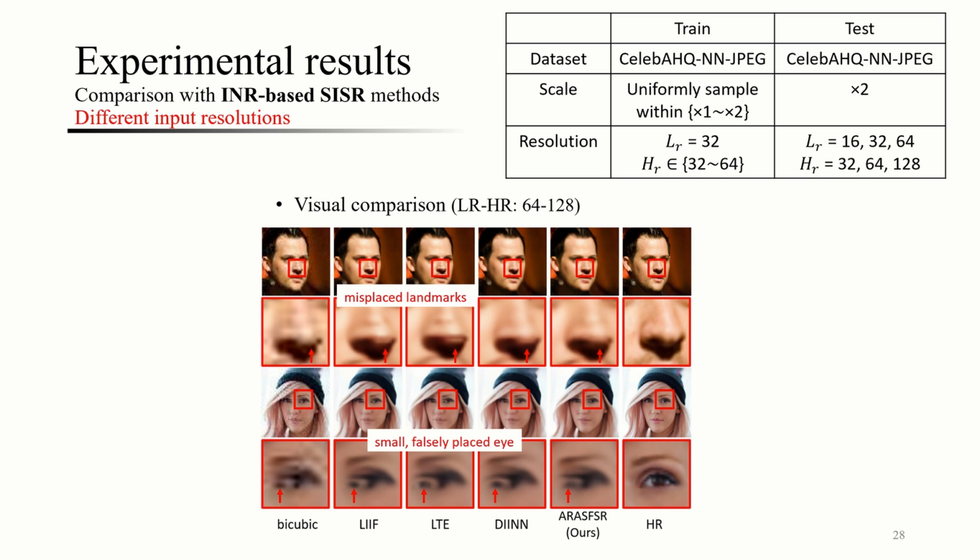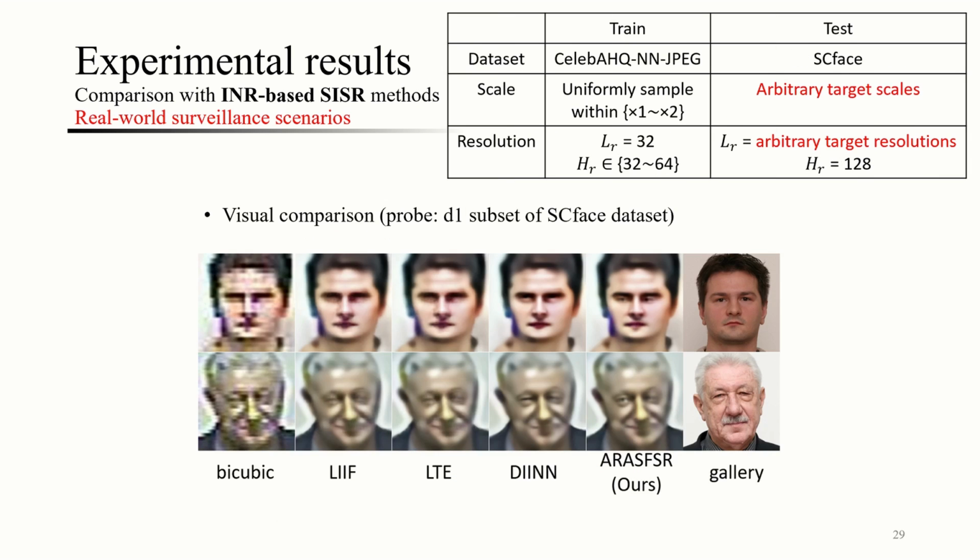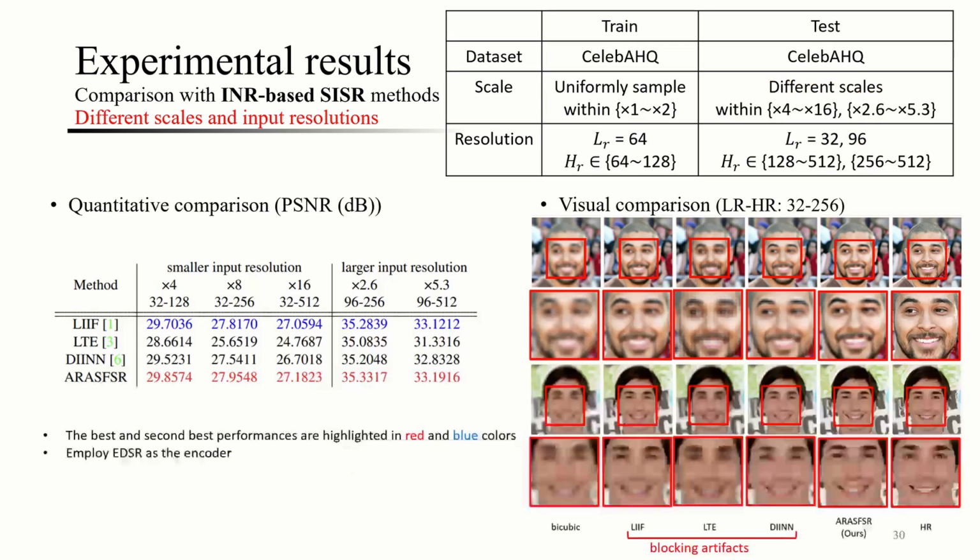The red arrows indicate misplaced landmarks and artifacts, and our results display clear facial landmarks. The SCface dataset, containing face images captured by surveillance cameras, demonstrates our method's applicability in real-world scenarios. We also conduct experiments exploring various input resolutions and upsampling scales in supplementary materials.